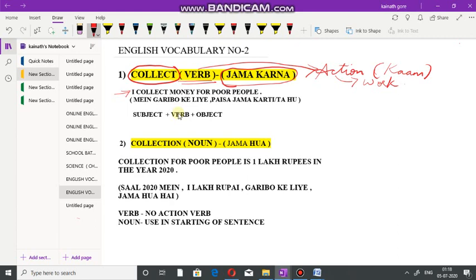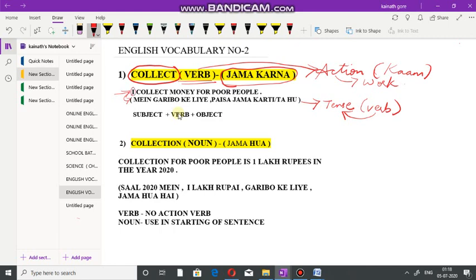The translation of this sentence in Hindi is मैं गरीबों के लिए पैसा जमा करता या करती हूँ. Now don't forget, this is a tense. Always remember, whenever there is a verb, the sentence is in tense form. Now check the formula of this sentence.